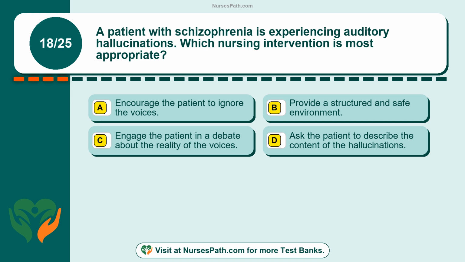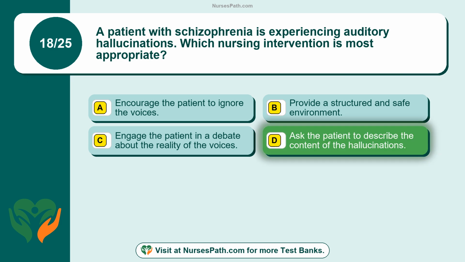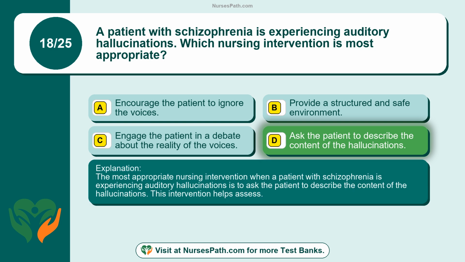Ask the patient to describe the content of the hallucinations. The correct answer is option D. Ask the patient to describe the content of the hallucinations. The most appropriate nursing intervention when a patient with schizophrenia is experiencing auditory hallucinations is to ask the patient to describe the content of the hallucinations. This intervention helps assess.